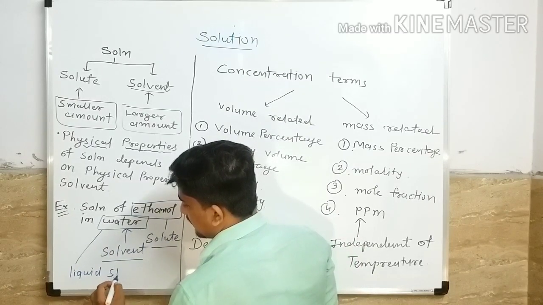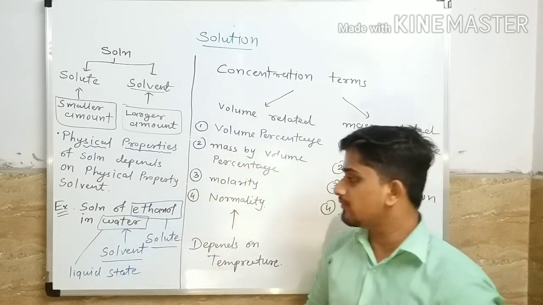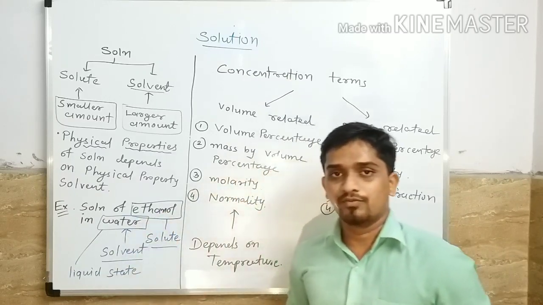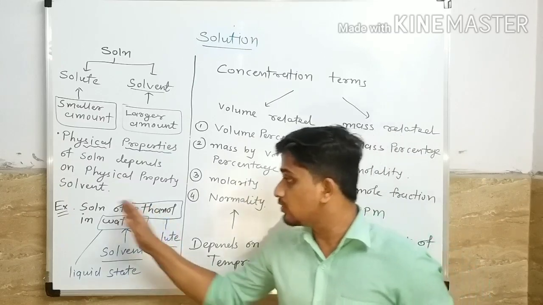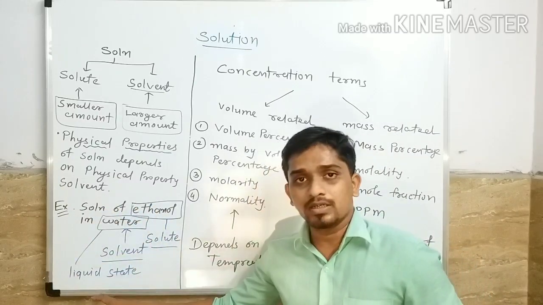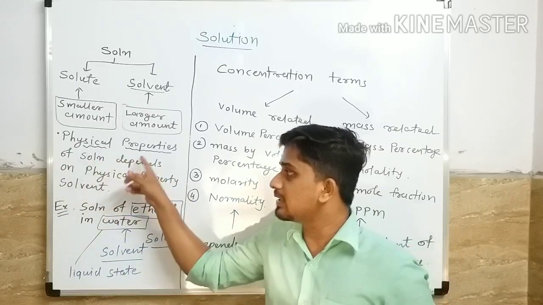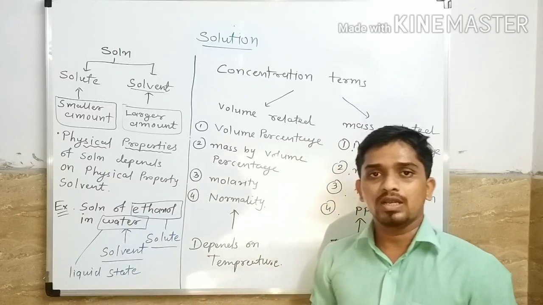Therefore, when we add ethanol in water, the physical state of that solution will be liquid. So here we can conclude that the physical property of a solution depends on the physical property of the solvent.